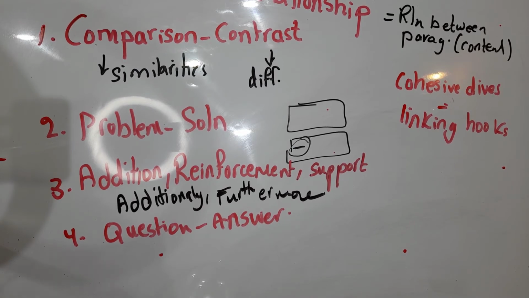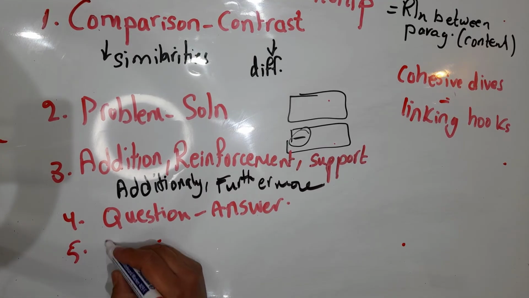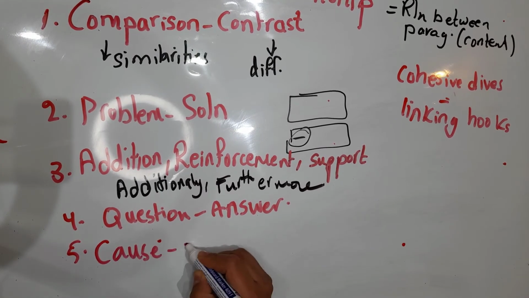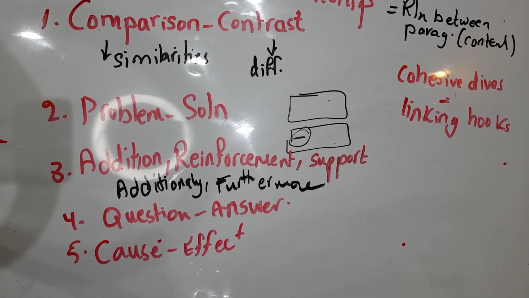The fifth type simply is cause and effect. In this type, the first paragraph, or more paragraphs, highlights the causes of something, why a phenomenon is caused, and the second paragraph conveys the effect or the results of the phenomenon. Okay, hope this was helpful and hope you got this.